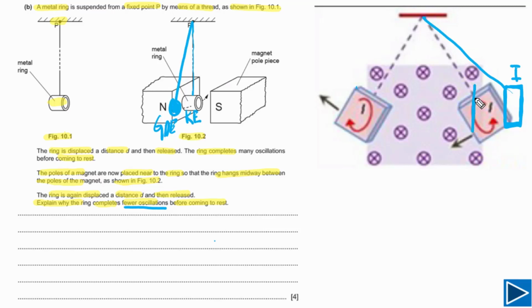Next thing we need to understand: when the ring is at this point, when the ring is entering this magnetic field, there is a change in flux. As there is a change in flux, and this is made of metal, it's a conductor, there will be induced EMF according to Faraday's law.